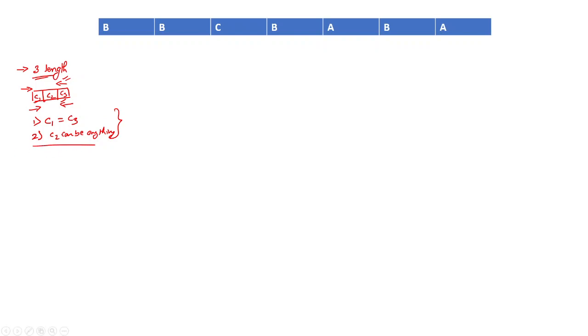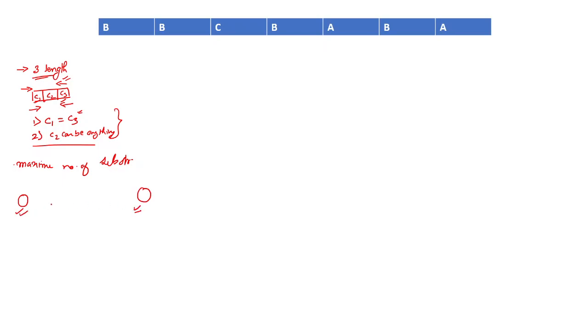Let's see this example here: B B C B A B A. We said the first and the last characters should be equal. So if we want to find the maximum number of subsequences we can form, the first and the last should be the same.